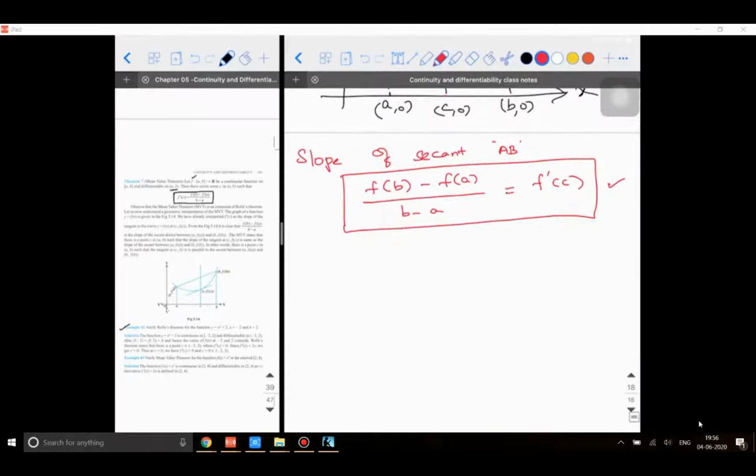Now, a special case of the mean value theorem is Rolle's theorem. Special case. So what is the special case? When f of a is equal to f of b.